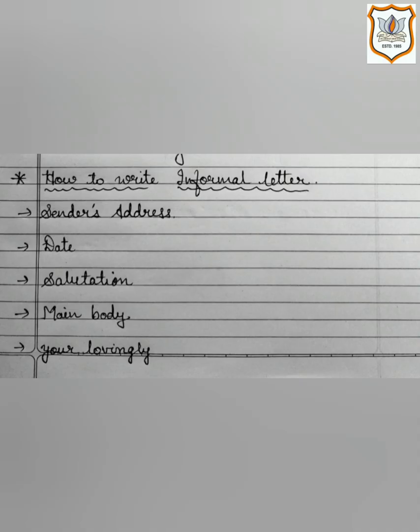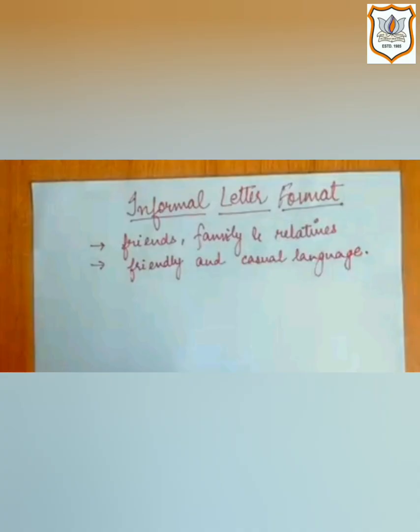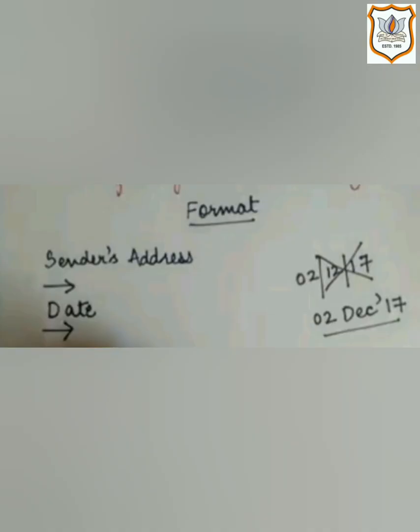Let's have a look at the format of informal letter. How to write informal letter? First of all, you will write sender's address. It's followed by the date, salutation, main body, and your lovingly. Let's have a look in detail. And as you all know, informal letters are written to friends, family, and relatives, so they are written in friendly and casual language. As we start writing the letter, first of all we write address, means who is sending this letter. After that we will leave a line and will write a date.